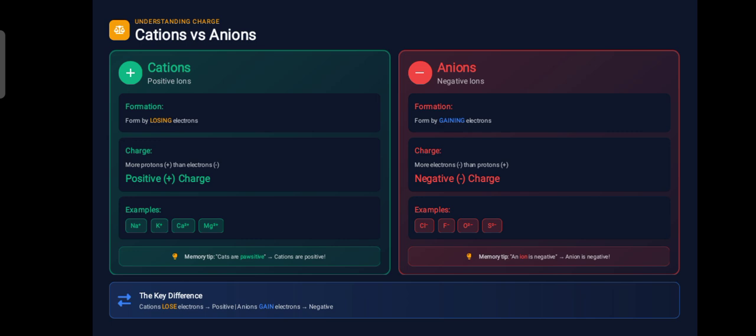It is cations and anions. Now you have to understand this concept. Cations are the ions with positive charges. How are they formed? Cations are formed by losing electrons. By losing electrons, they have a smaller number of electrons and they get a positive charge.